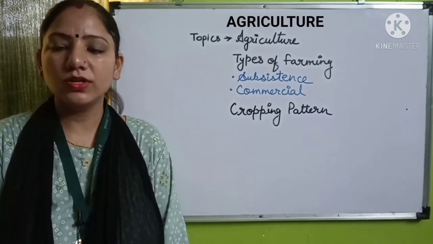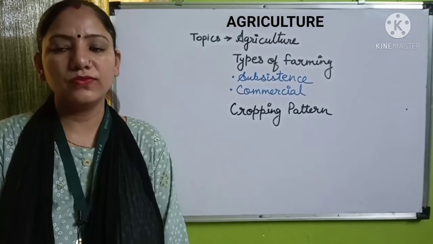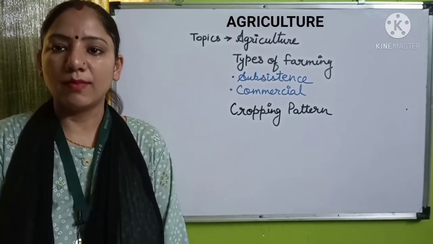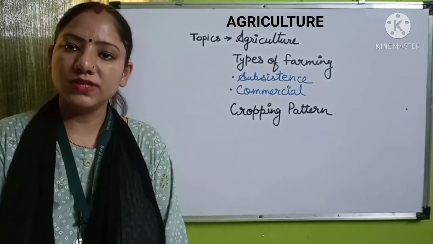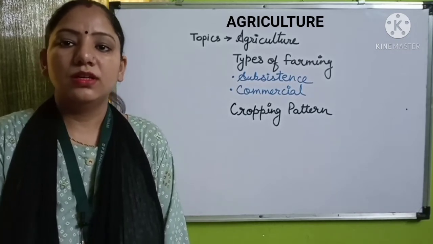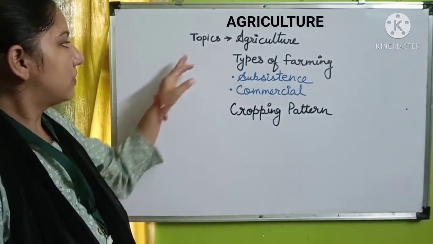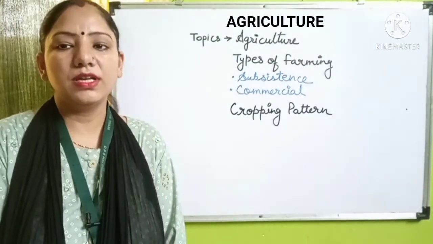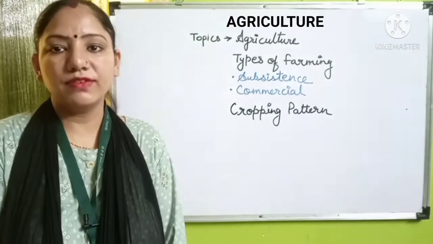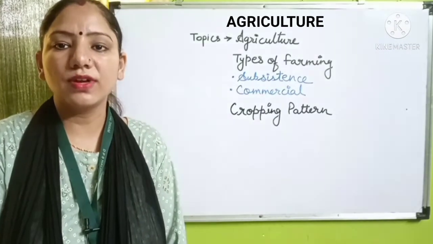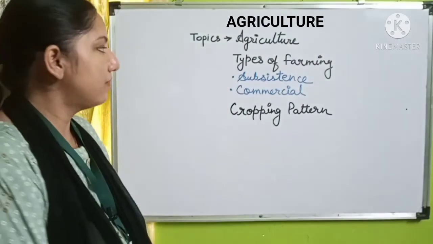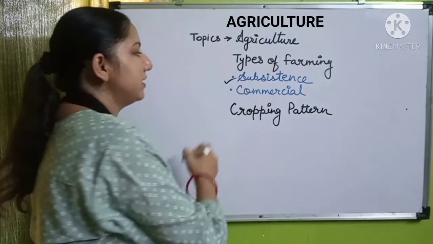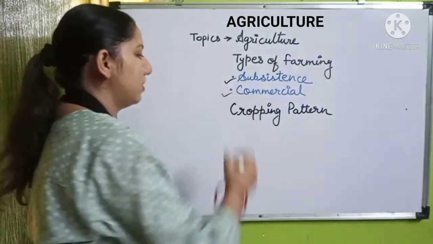Students, today we are going to start a new chapter in geography, that is agriculture. Agriculture means farming. So in today's video we will study these topics from the chapter. Topic 1 is agriculture, meaning what is the meaning of agriculture. Then we will study the types of agriculture under the topic types of farming, where we have two types of farming, that is subsistence farming and commercial farming.